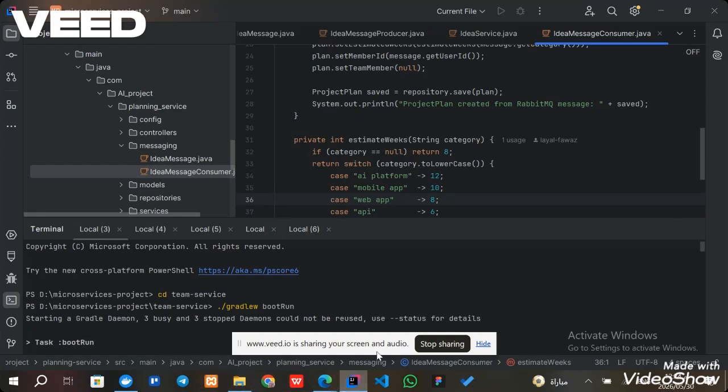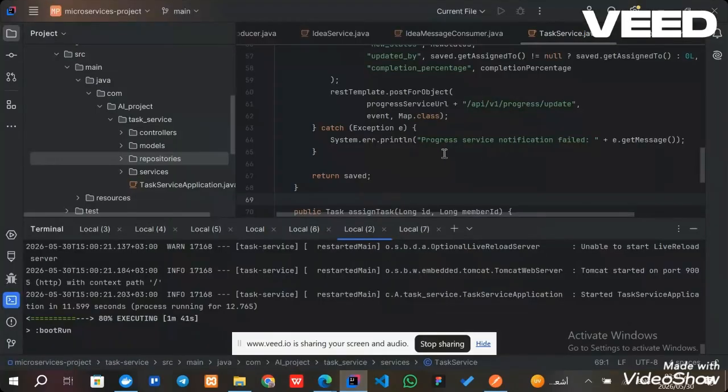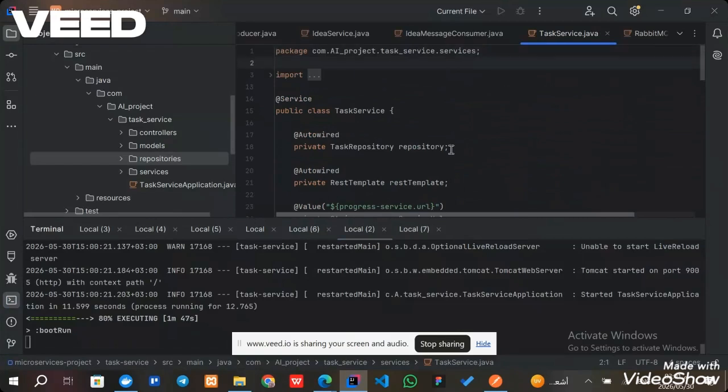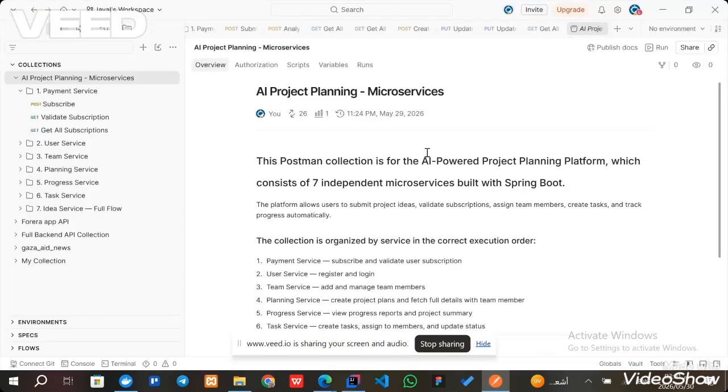Now I will open Postman, but before that, I also have event-driven communication between the task service and the progress service. When task status is updated, the task service automatically notifies the progress service. So here is my Postman collection, which contains all the API requests for 7 microservices organized in correct execution order.